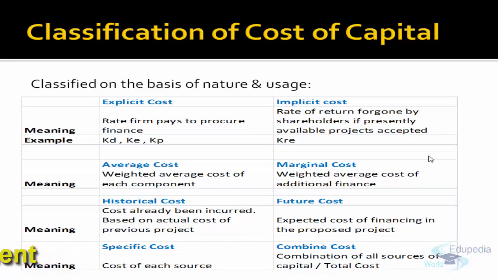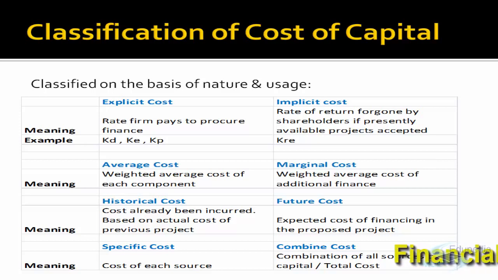Specific for each source of finance. Remember, Kd we compute 6%, for preference share it is 12%. So specific cost for each source of finance, and combine that 37 rupees, right? Remember the total cost for all the sources of finance. So this is the way we classify cost of capital.